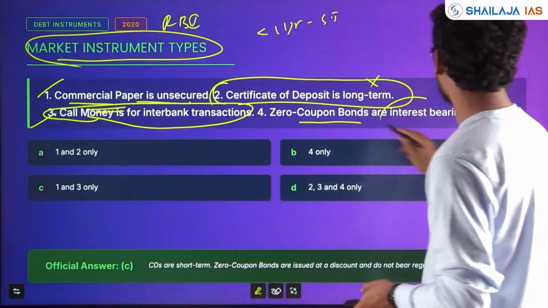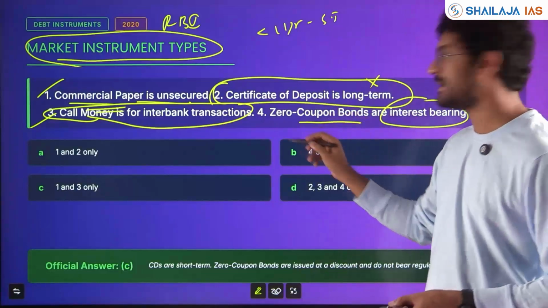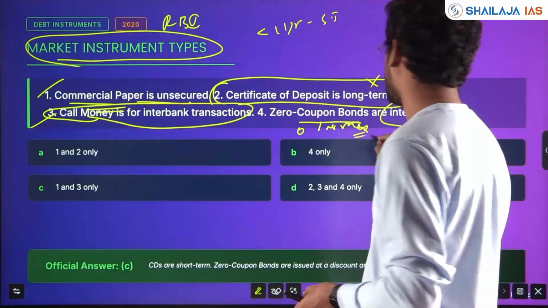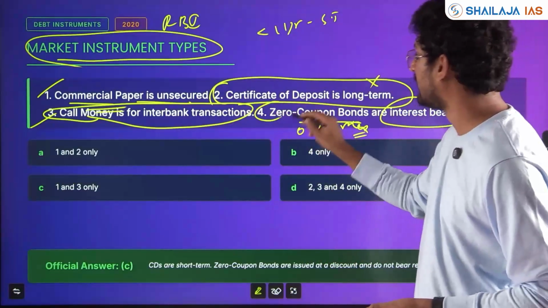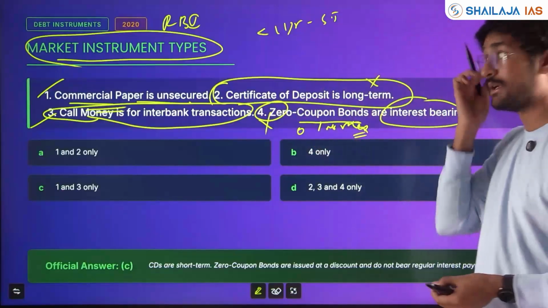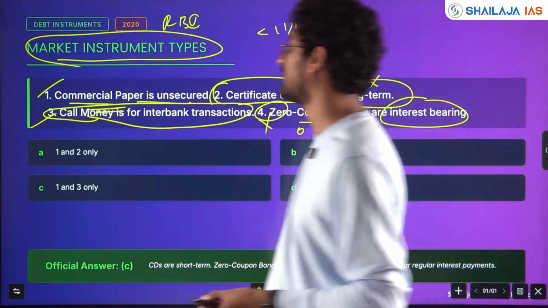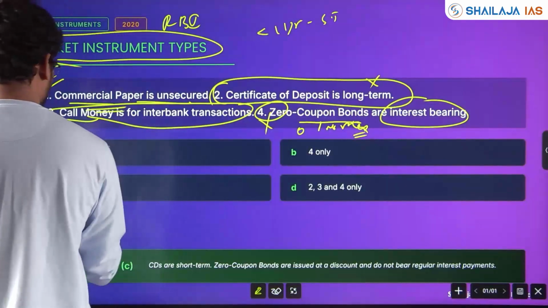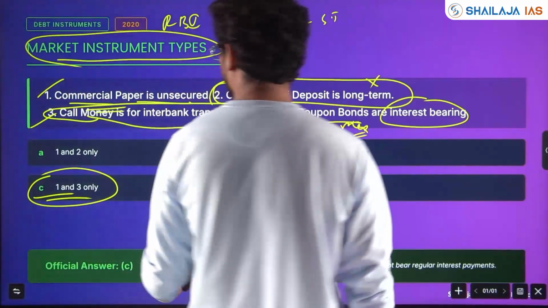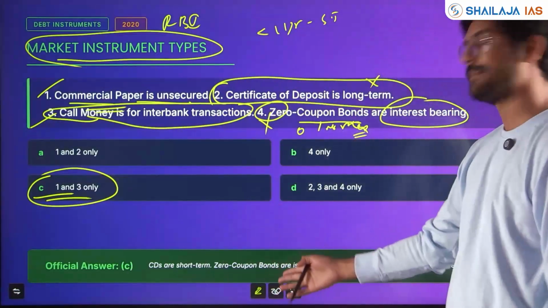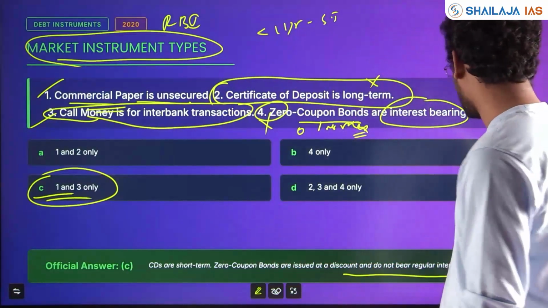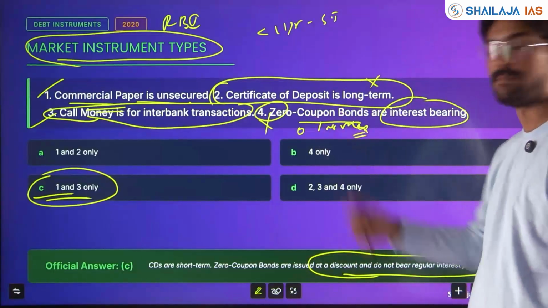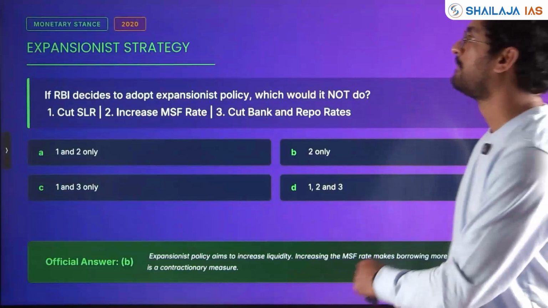Zero coupon bonds are interest bearing. Zero coupon bonds means zero interest rate. When they issue only, they will take this interest rate and give the loan. So statement 4 is not interest bearing. Zero coupon bond, zero interest bonds. So 1 and 3 are right, 2 and 4 are wrong. Answer is 1 and 3. CDs are short term. Zero coupon bonds are issued at a discount and do not bear regular interest payments. Treasury bills are an example of zero coupon bonds.